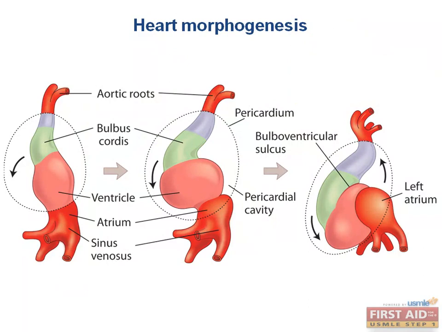So as we can see, there's this continued rotation of this cardiac loop that's bringing the bulbus cordis into the more anterior and right side with reference to anatomic position, while the left atrium has swung more superiorly and posteriorly, which makes a lot of sense because the left atrium is the most superior and posterior structure of the heart.